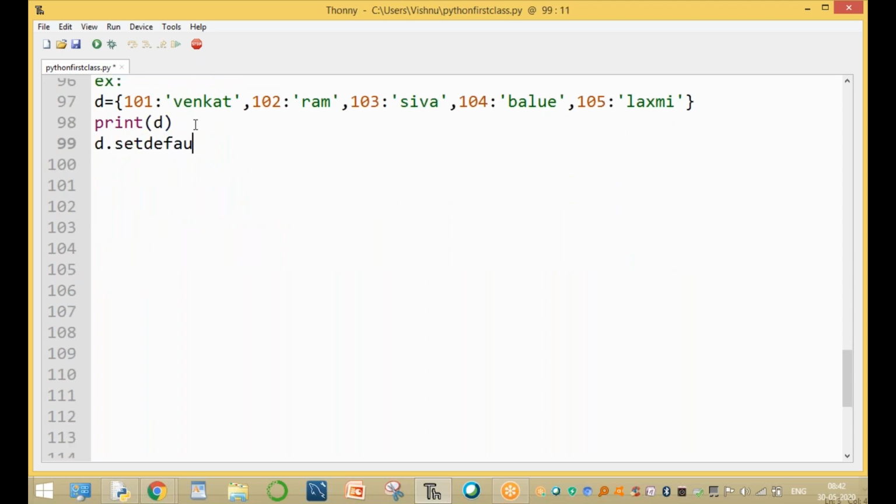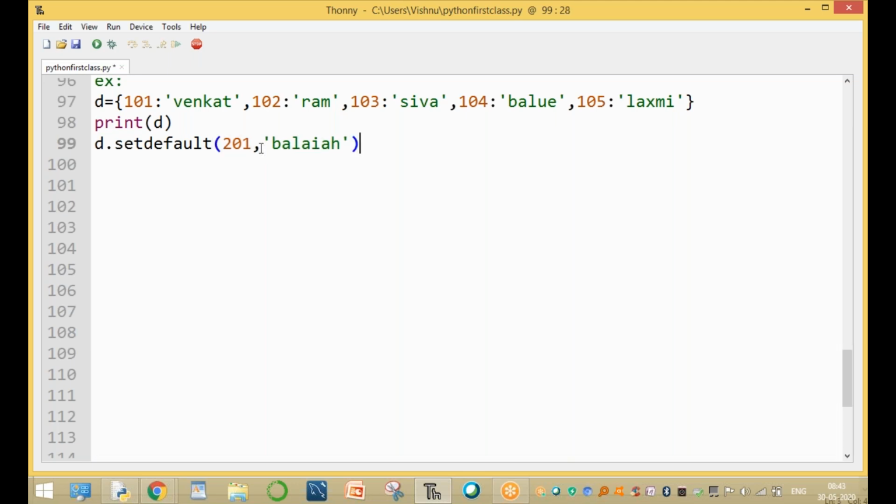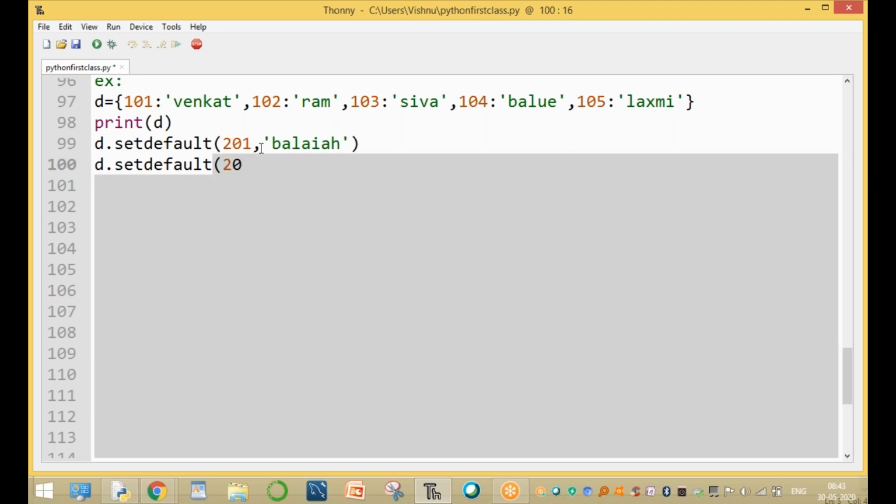D dot setdefault of one key and value pair. For example, 201 comma, not colon, only comma. 201 comma Balaya. The key is 201 and the name of the person is Balaya. Then D dot setdefault of, for example, 202, and the name is, for example, Pawan Kalyan. Okay, clear.